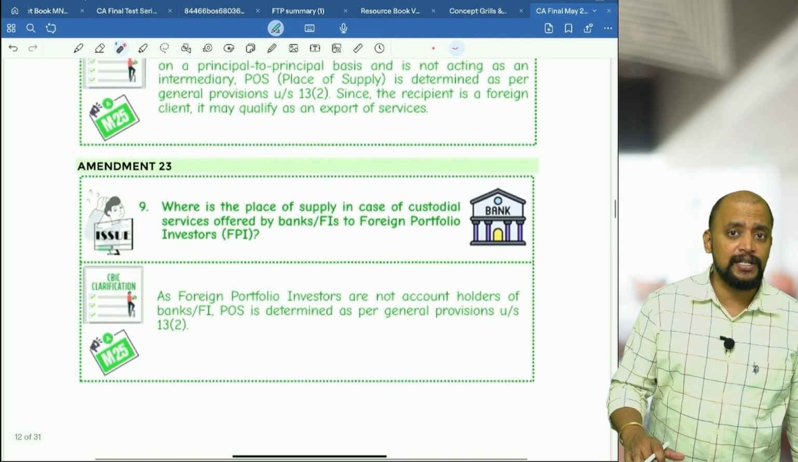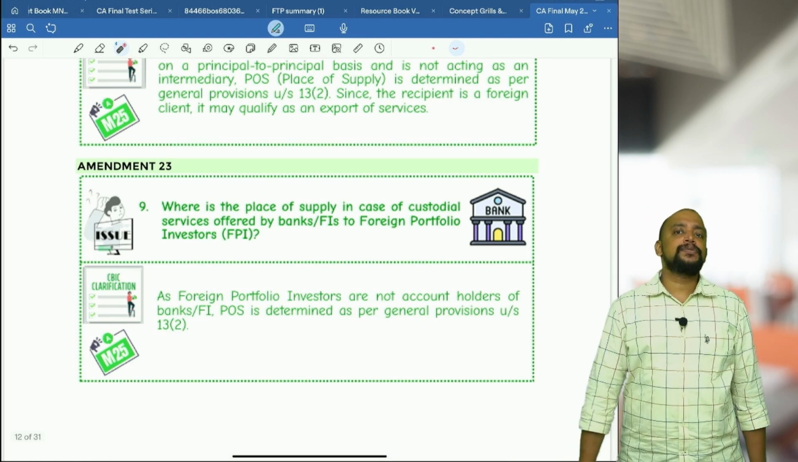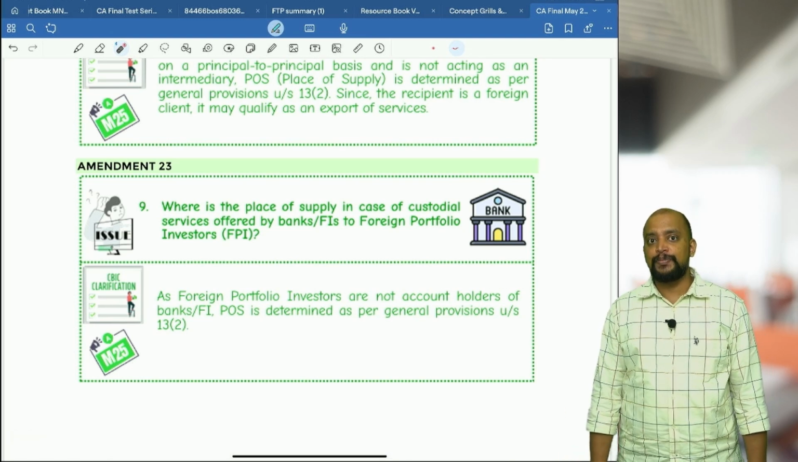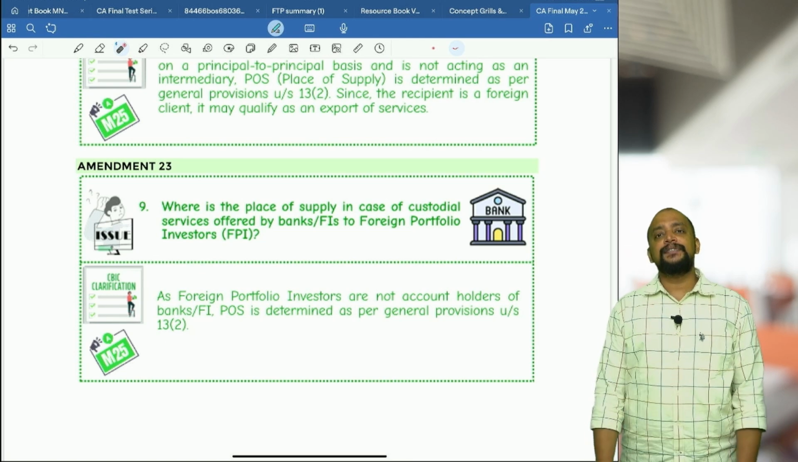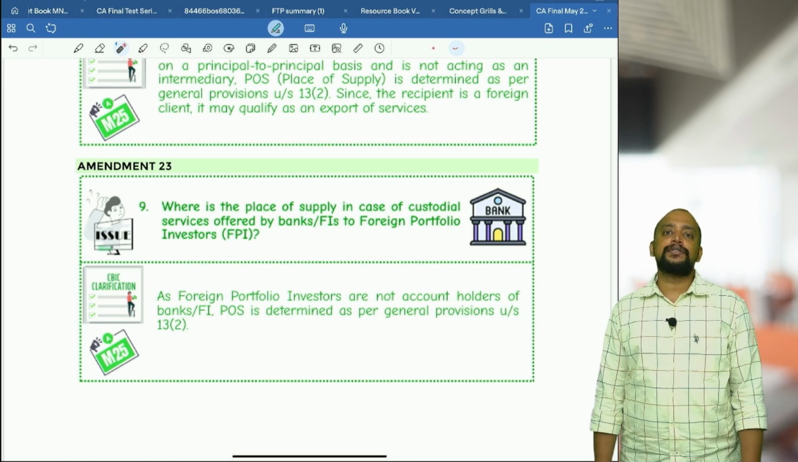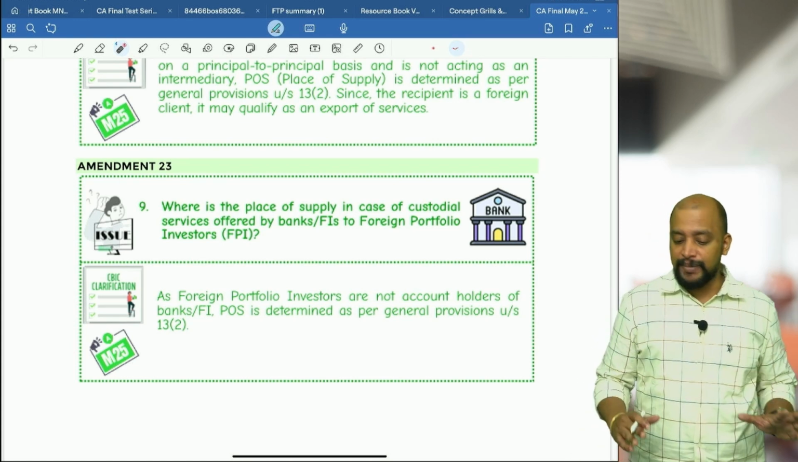What are the 5 conditions? Supplier in India, recipient outside India, place of supply outside India, and then consideration should be in convertible foreign exchange. Wherever it is permitted by RBI, it can be in Indian rupees. And supplier and recipient are not two establishments of the same person. Got it?